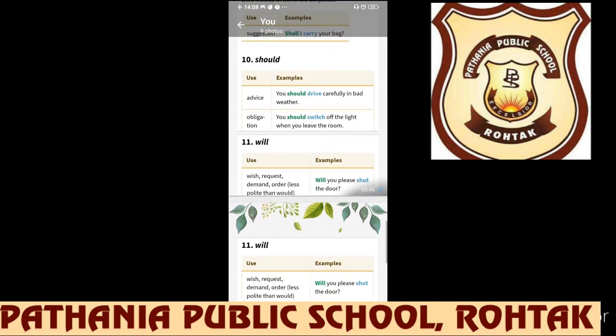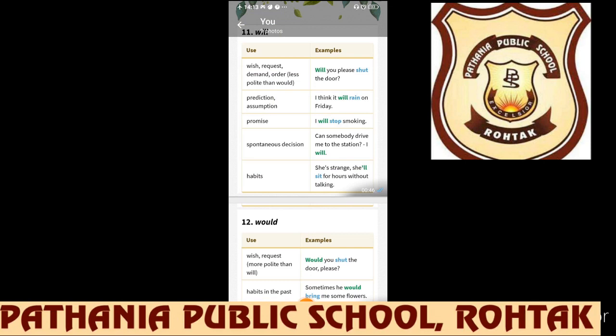Then comes should. So it is very compulsory to understand what are the uses of it, because the uses of ought to, must and should basically are same, but they are different in manner. Must is used with the rules, ought to is used with the obligations and duties, and should is used with the general advices. So first use is advice, which is general. You should drive carefully in bad weather. Okay, we should go to the temple, we should obey our elders.